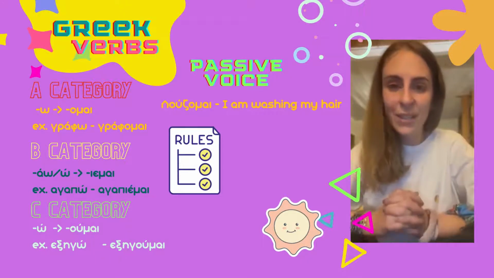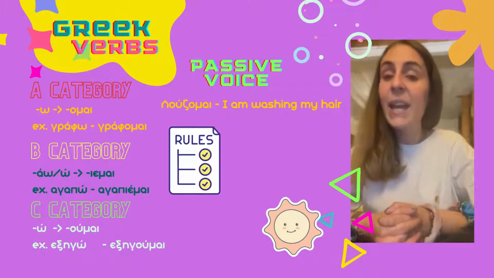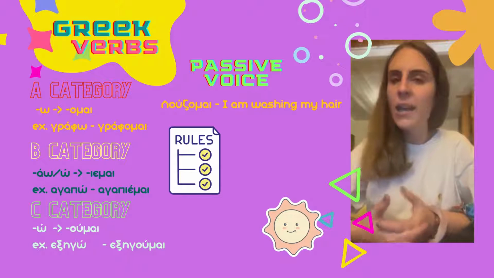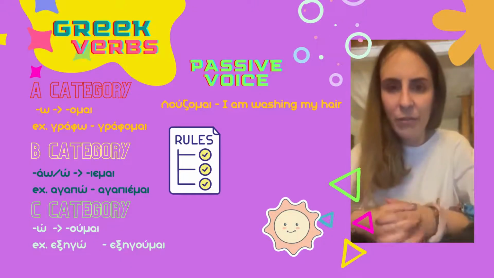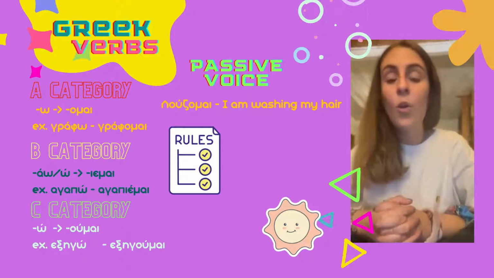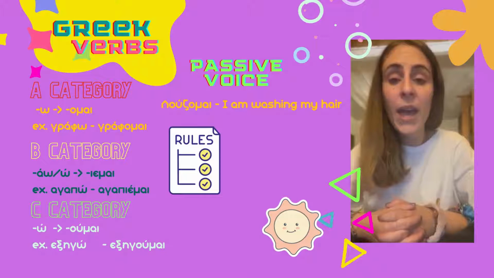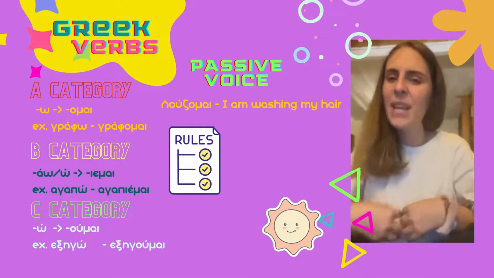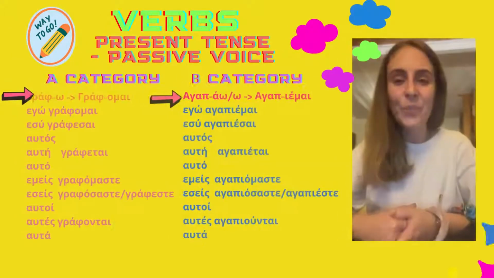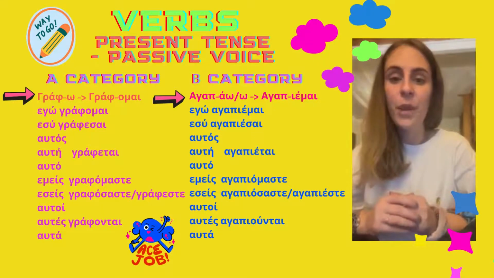And the third category verbs, verbs that end in O with the stress, like εξηγώ, to explain, I explain in Greek, because we don't have bare infinitives, like in English. I explain, εξηγώ. O with stress become in passive voice ούμε, so εξηγούμε. I'm explaining myself.